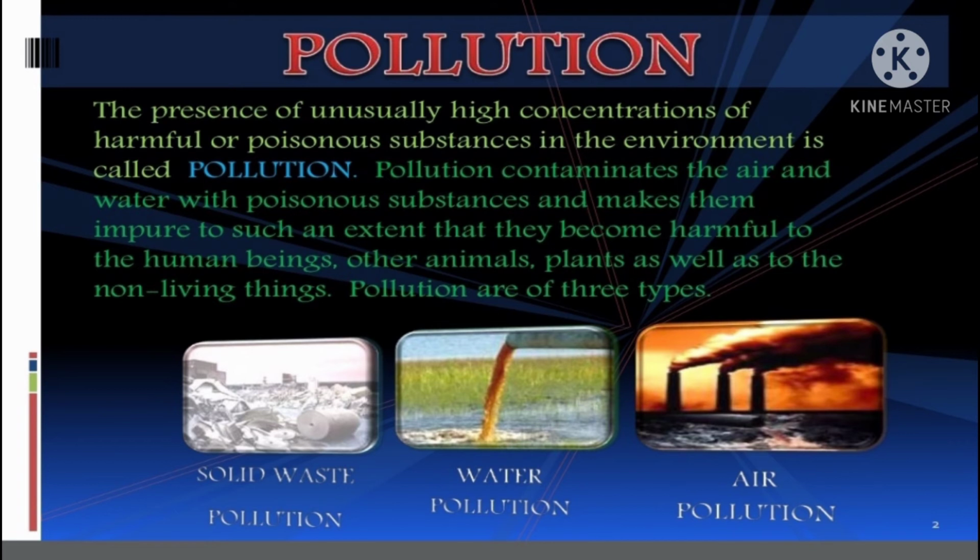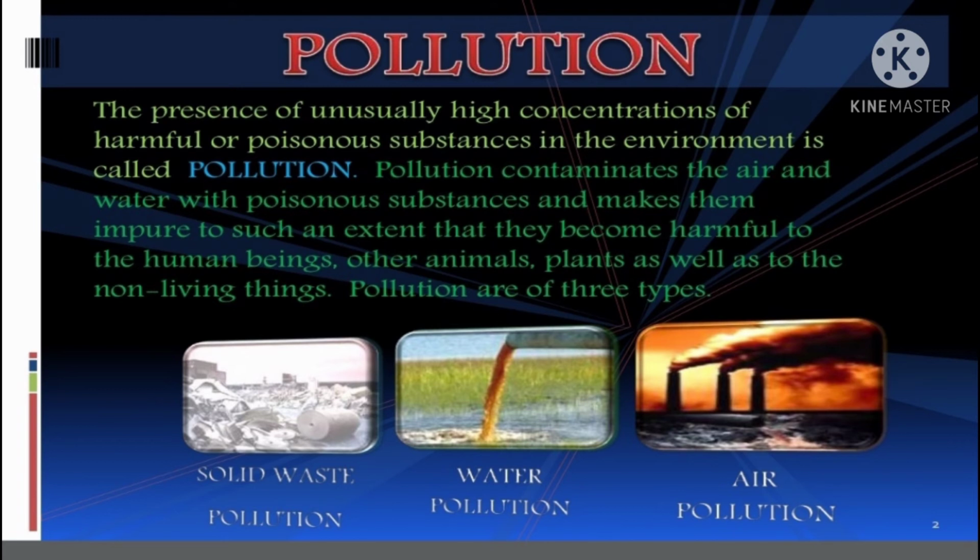Fine, dear students. Pollution, the presence of unusually high concentration of harmful or poisonous substances in the environment, is called pollution. मैंने आपसे ये भी कहा था pollution को हम contamination भी कहते हैं. Okay, pollution contaminates the air and water with poisonous substances and makes them impure to such an extent that they become harmful to human beings, other animals, plants, as well as non-living things.